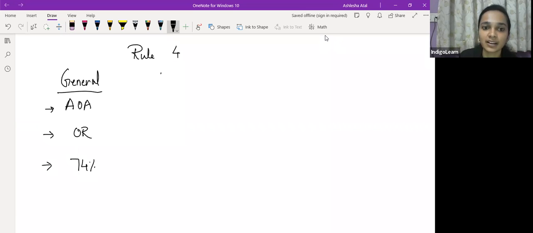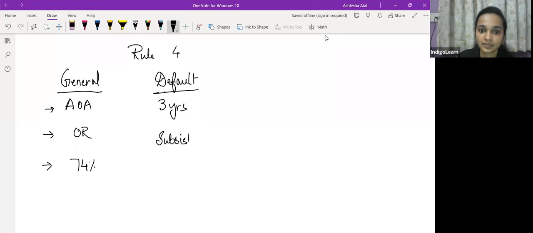उसके बाद में हमने देखा 3 कंडीशन जो डिफॉल्ट से रिलेटेड थे. Now there were different types of default. एक था 3 years का default, एक था subsisting default, और लास्ट वाला था 5 years का. अभी 3 years का default जो था वो किससे related था? Financial statements and annual return. In the last 3 years, immediately 3 preceding financial years, the company should not have made any default in filing financial statements and annual return.